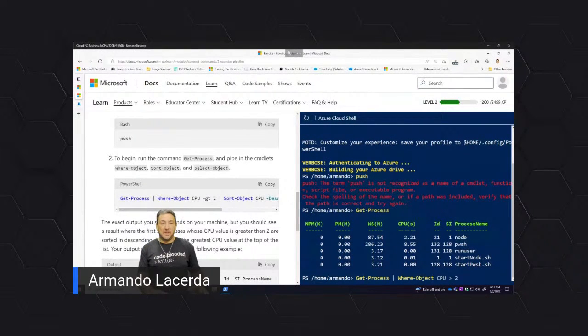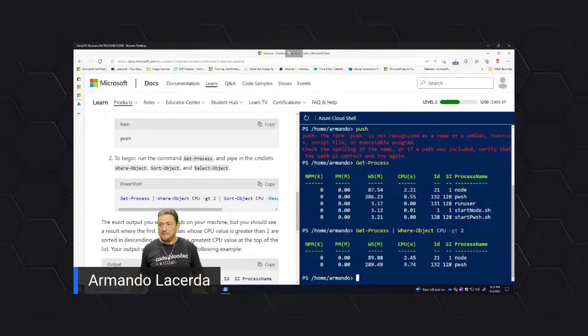So by convention in PowerShell, all of these comparison operators, greater than, lower than, equals to, not equals to, seem like parameters, like this one here, greater than 2. You're going to see them like that. You have a bunch of them that you can learn from the documentation.